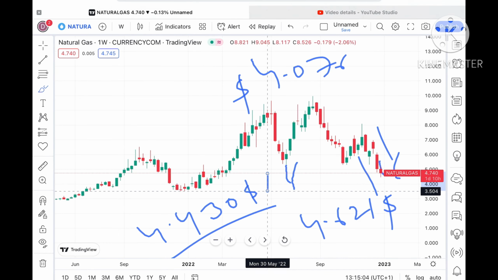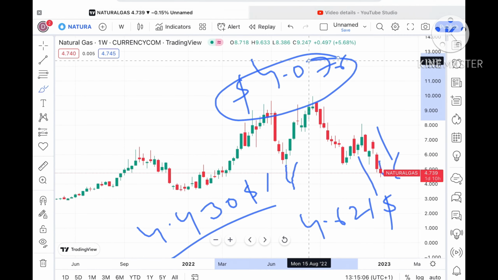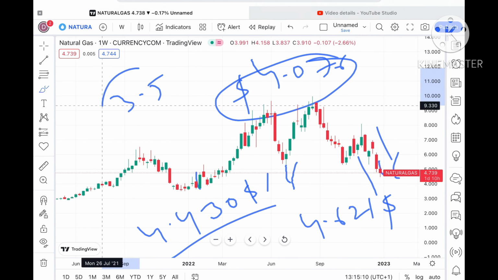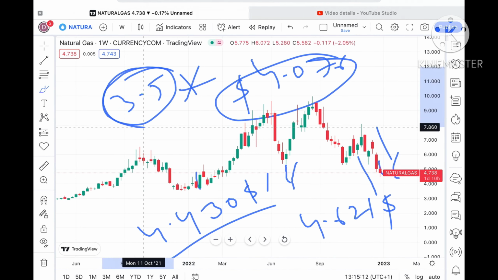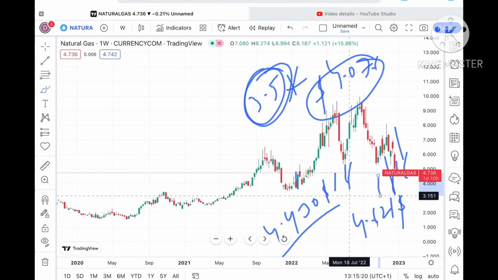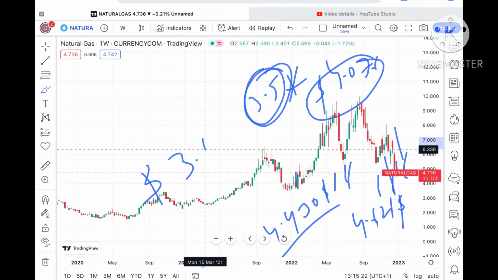Once the price comes close to around $3.5, chances are very high it can cross this level and go towards a level of around $3.368, and from there it can go towards a strong support of $3.151.